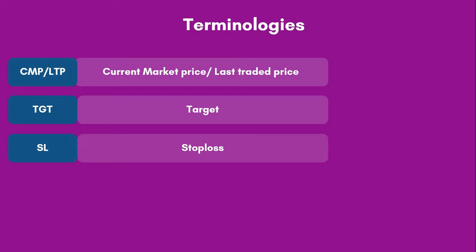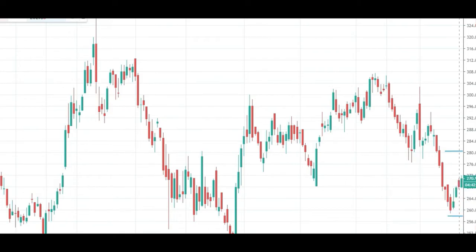Just like these terminologies, other famous terms are BO, or bracket order. But before seeing bracket order, let me show you live how target and stop loss actually work in the live markets. So here I have a random stock whose current market price is around 270, and you will see that I have plotted two horizontal lines. One is at 280, the other is at around 260. That means if I am buying at 270, my target should be 280 and my stop loss is, say, 260. So one of them will be achieved. Either I will make 10 rupees profit or I will make a loss of 10 rupees.